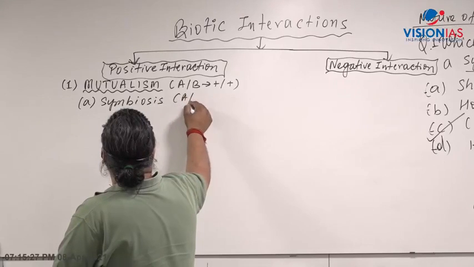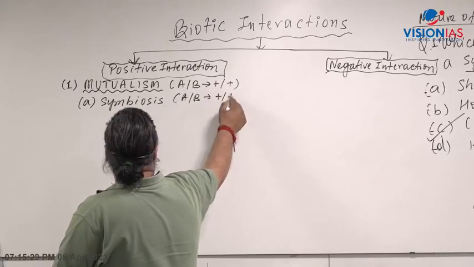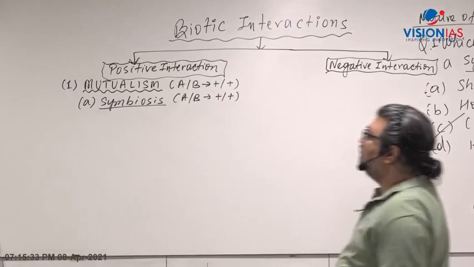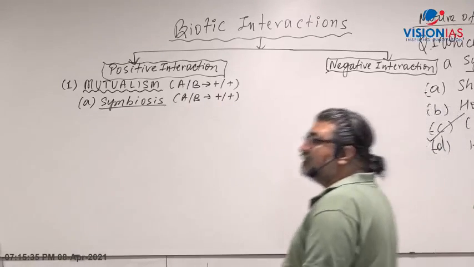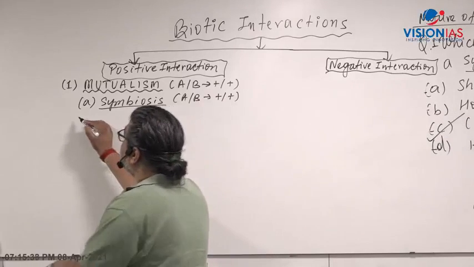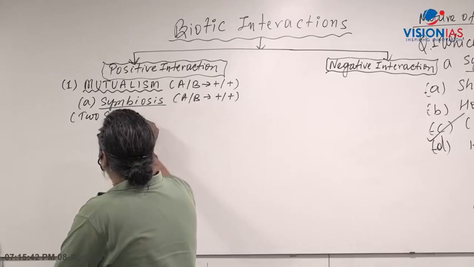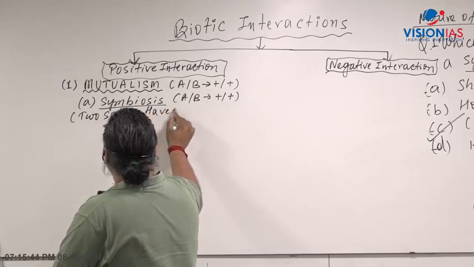Now in symbiosis also, A and B both benefit each other. But what is the symbiosis here? Symbiotic relation as a type of mutualism is where two species have to live together.